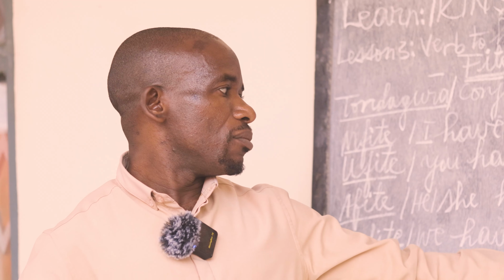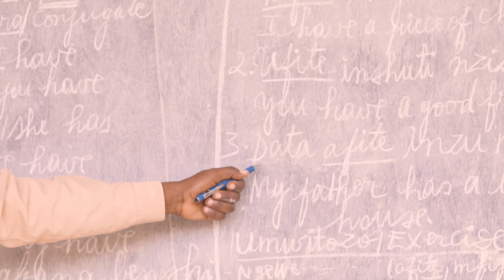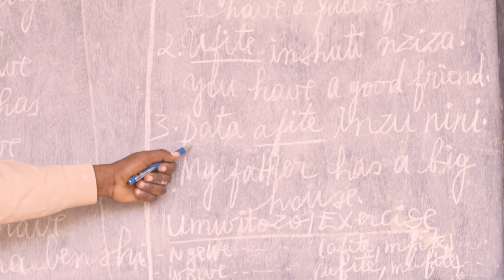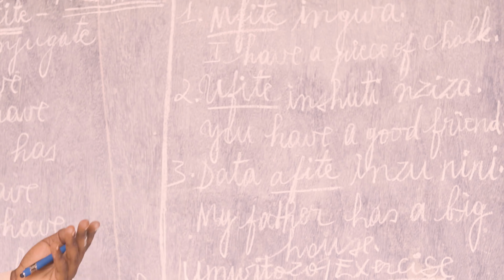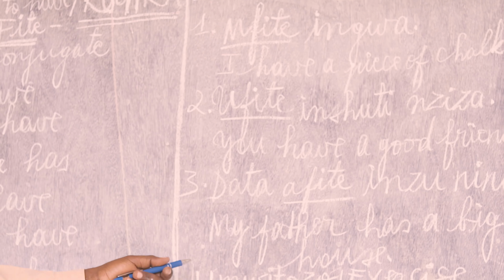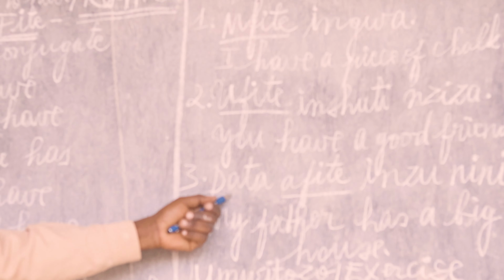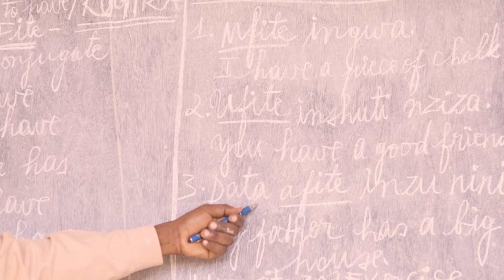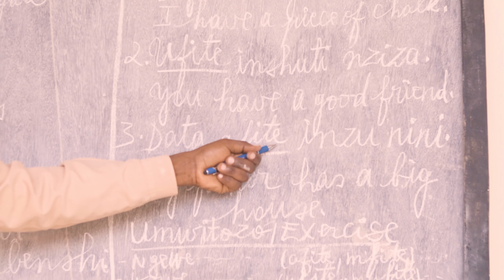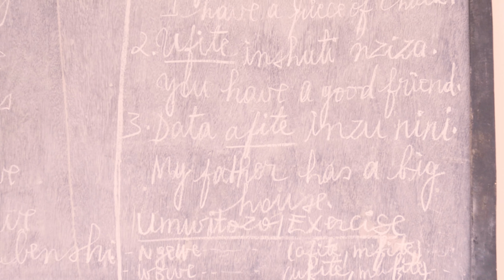The third sentence you can make, listen carefully and then repeat after me so that you can practice and get familiar with this Kinyarwanda pronunciation, Kinyarwanda expression with verb fite in simple present. Data afite inzu nini.